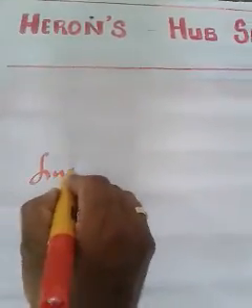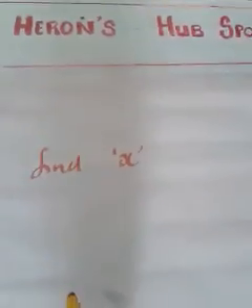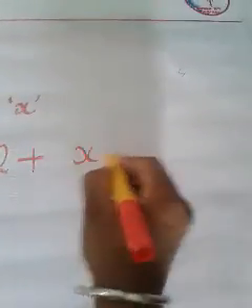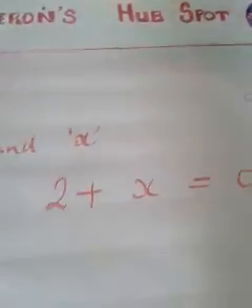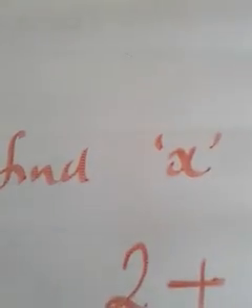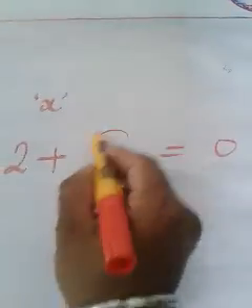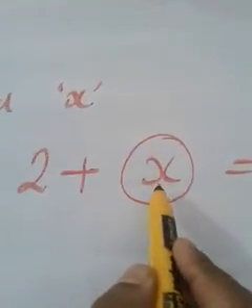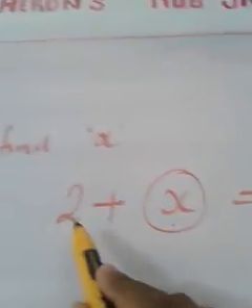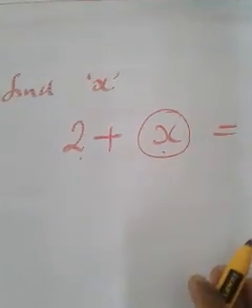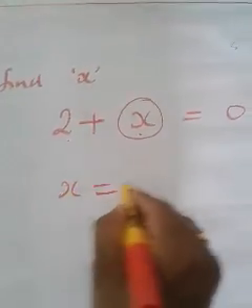Problem: find x. The question is 2 plus x is equal to 0. Find x such that 2 plus x is equal to 0. That means you have to find a number such that when you add that number to 2, we will get 0. Then what will be that number? Can anyone tell me? That number will be minus 2.